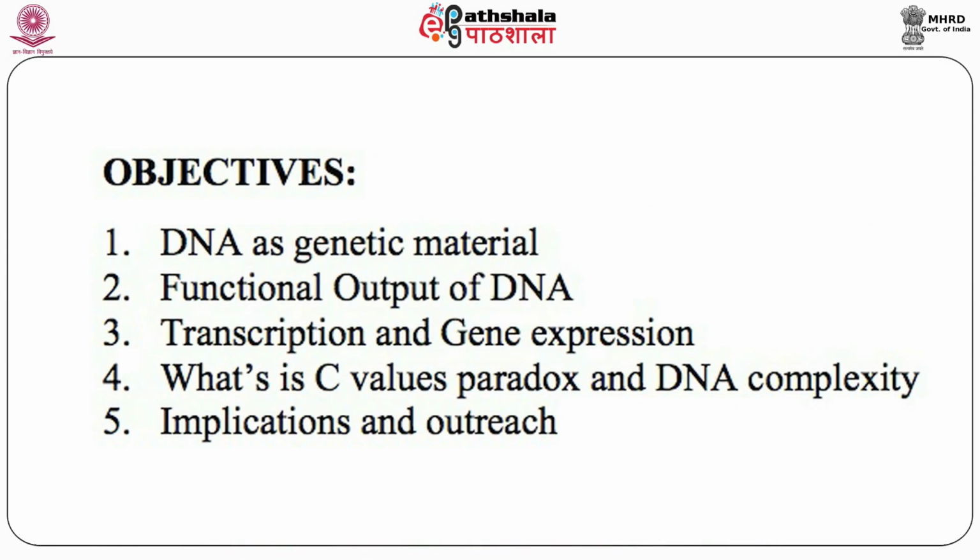So, what are the objectives for today's class? Number one, DNA as a genetic material. Number two, functional output of the DNA. Number three, transcription and gene expression. Number four, what is the C-value paradox and DNA complexity. And number five, implications in outreach, and also how modern biology has come to know a lot about the C-values.